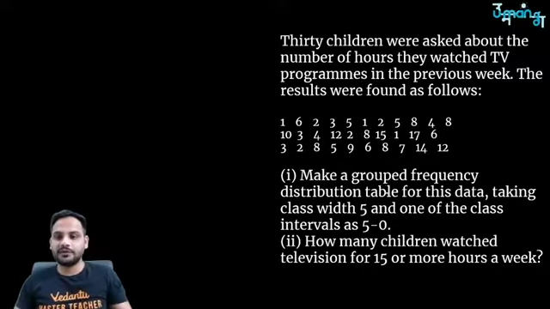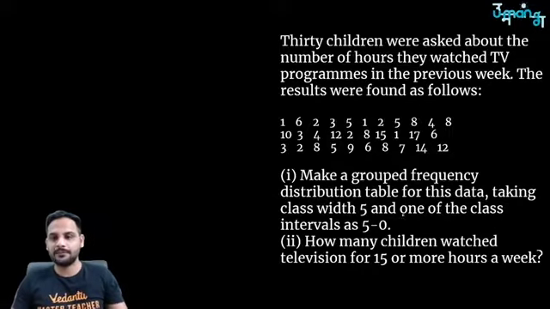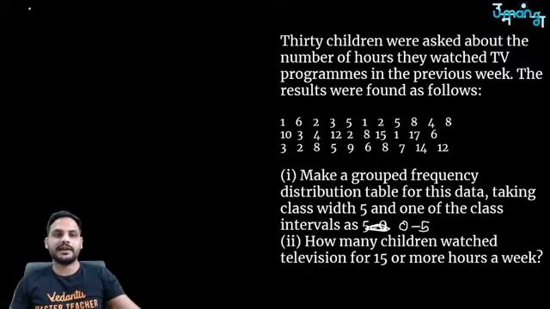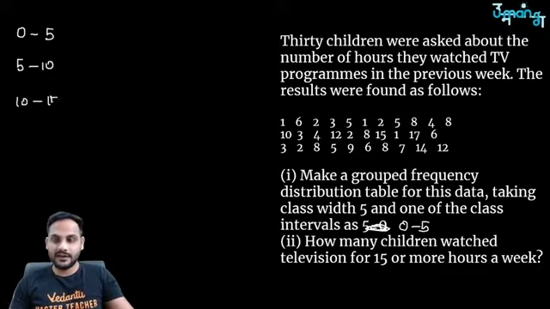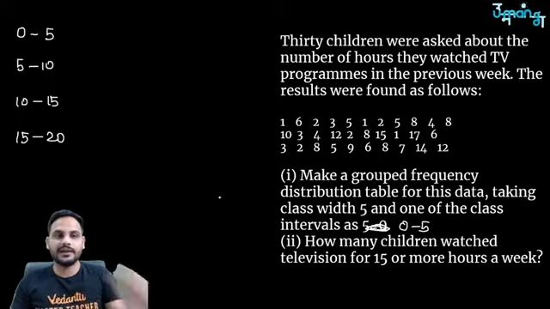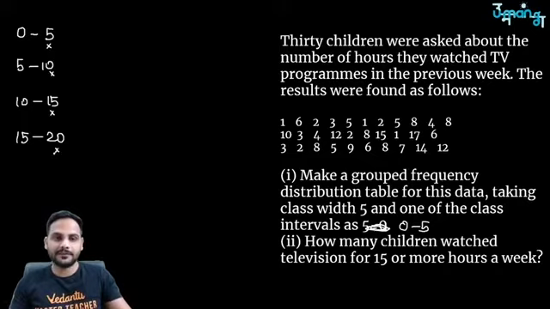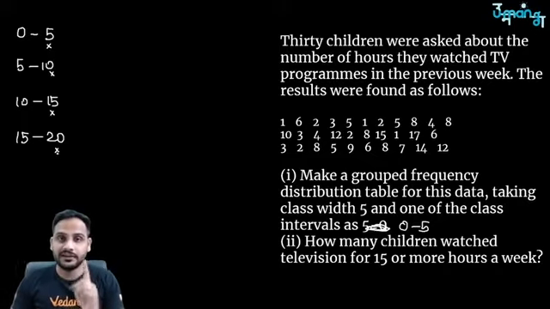So make a grouped frequency distribution table for this data, taking class width as 5 and one of the class intervals as 0 to 5, not 5 to 0, 0 to 5. So I can say that the class interval will be those who watch TV from 0 to 5 hours, those who watch from 5 to 10 hours, 10 to 15 hours. I just saw 17 hours is also given. So you have to take one more class, 15 to 20 hours. Right? I have told you very clearly, we do not include the upper class limits.